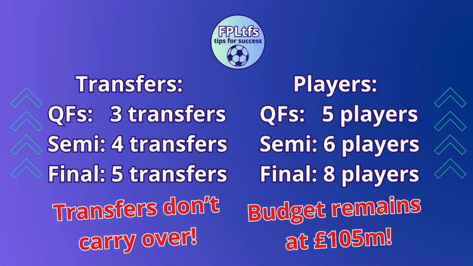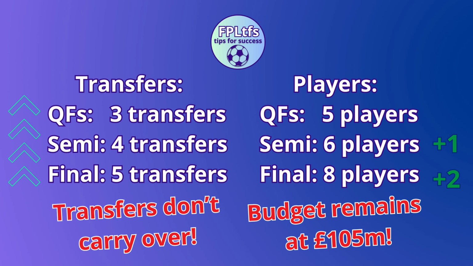First of all, a couple of changes to the rules. In the quarterfinals, we will be given 3 transfers and we can have 5 players from each team. One additional transfer will be added in the semi-final and the final, while players from one team goes up to 6 in the semis and 8 when we reach the final.